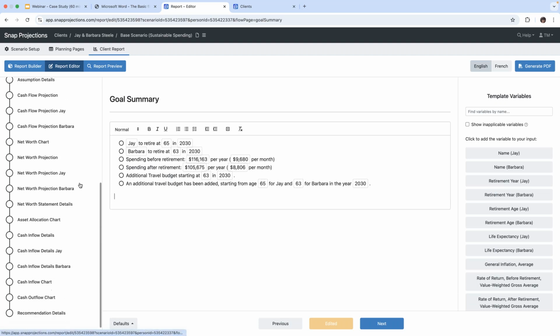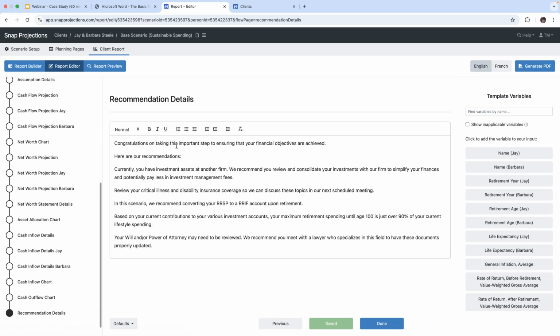If we were to go under the recommendations page, you can have anything relating to recommendations, maybe consolidating assets, changing your asset allocation, making improvements that way, talk about their spending, that sort of thing. You can do all of that through the recommendation page.